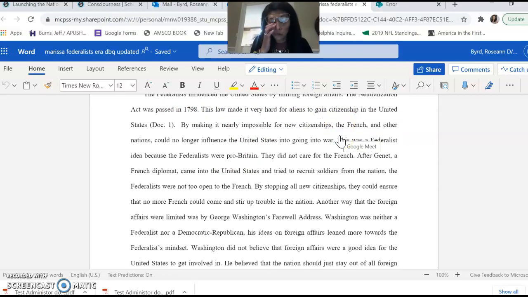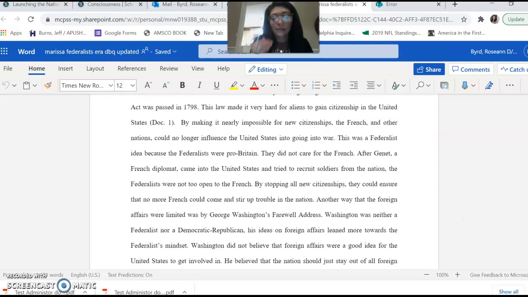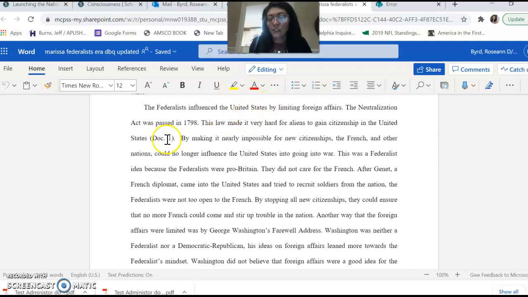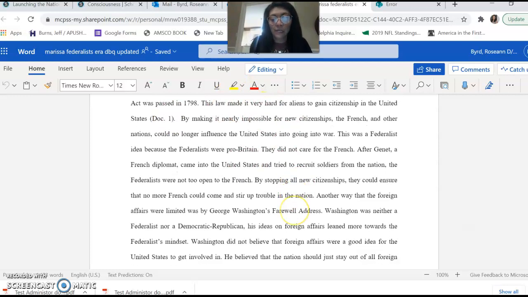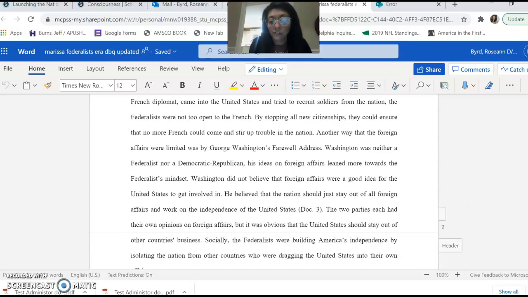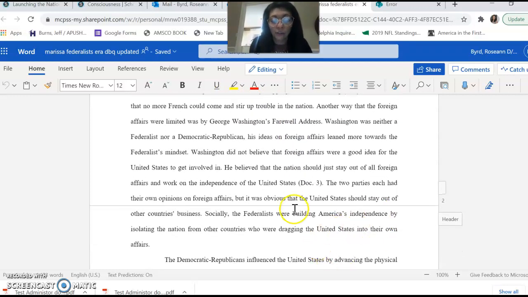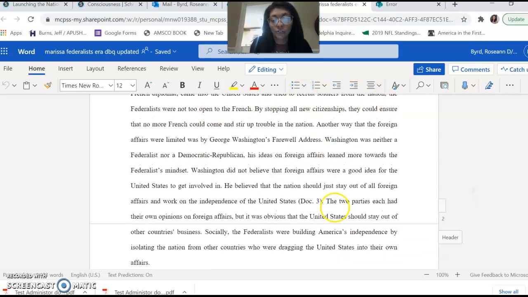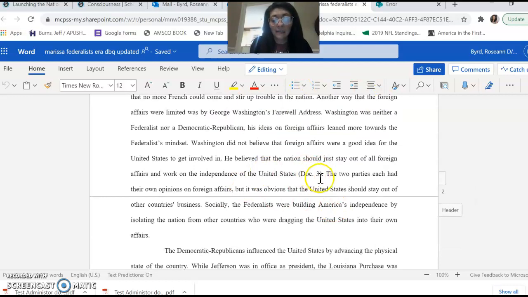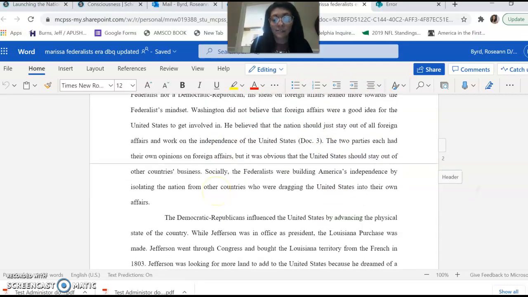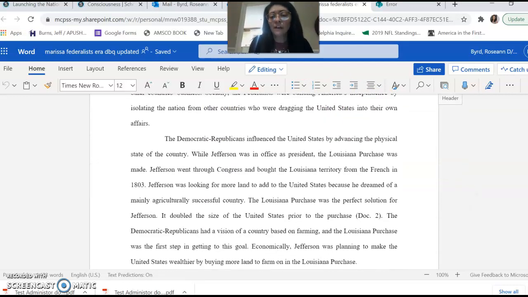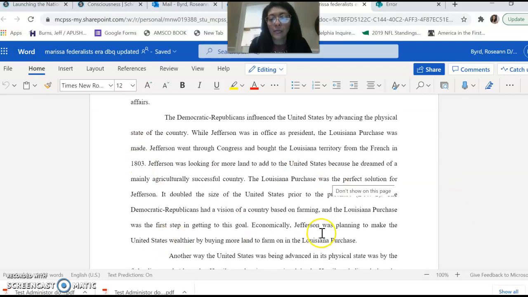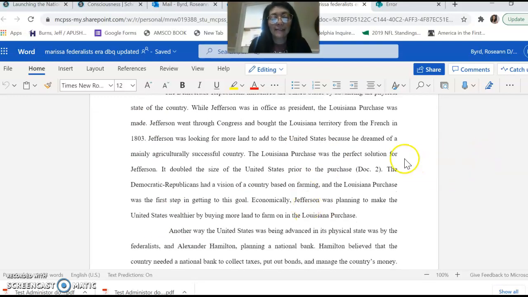Okay, and so the student goes on again to use documents in support of this claim. It looks like this student also, there's document 3, there was a thorough analysis here of Washington's farewell address, and then citing the document after its discussion. And then finally, body paragraph 3 is going to support that last and third defensible claim.